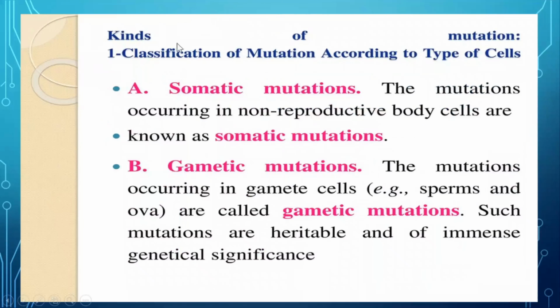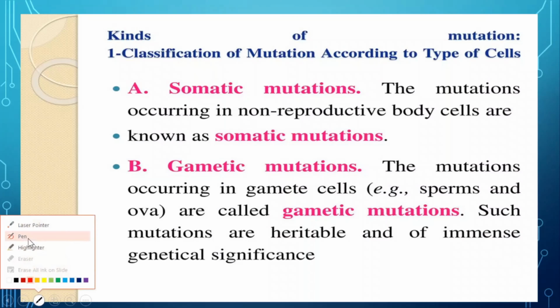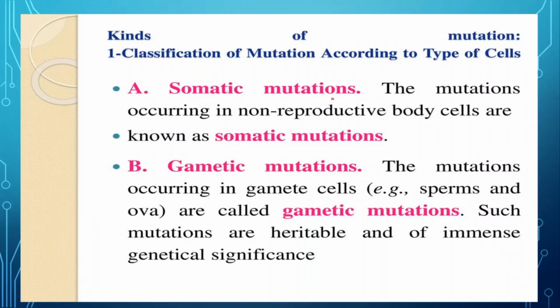Here we can see the kinds of mutation, that is somatic mutation as well as gametic mutation. If the mutation occurs in the somatic cells, it is known as somatic mutation, and this is non-reproductive. That means only the person will be affected, but it will not be transmitted to the offspring. But in gametic mutation, the gamete cells, that is sperm, ovum, or whatever the germ cells, will be affected, and they will be inheritable, and they will result in genetic significance, different types of disorders, etc.